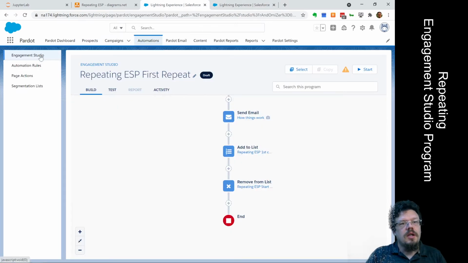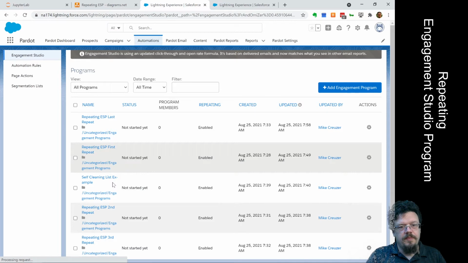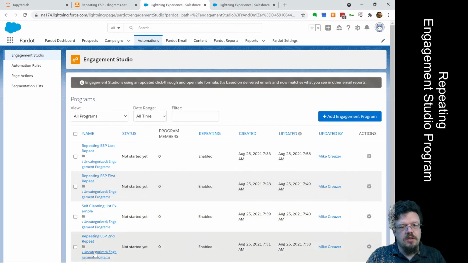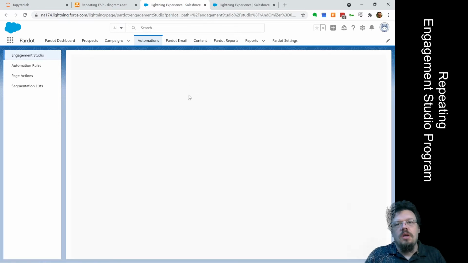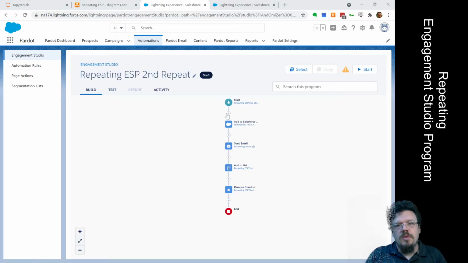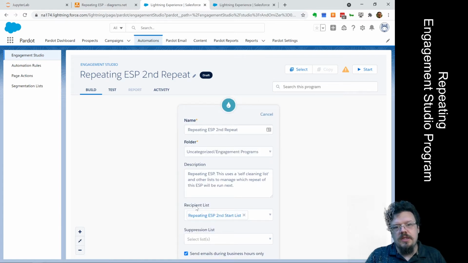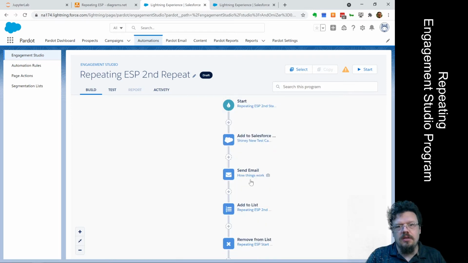And if we look at our Engagement Studio, the second ESP is going to look just like the first. Here's our second. It's going to look identical. So we open up our start node. We will see it's a recipient list. It's the second dynamic list that we just looked at. It's repeating and all that. We have the same actions.